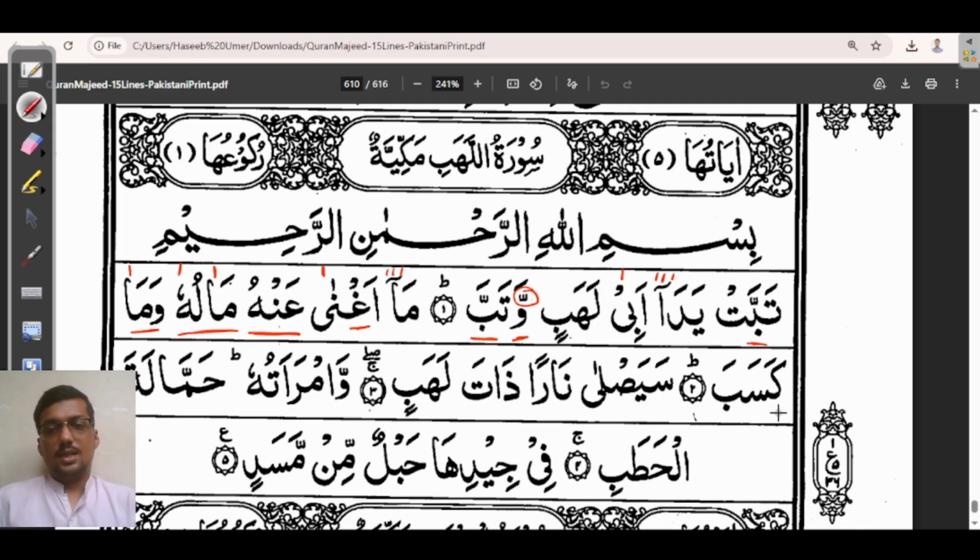Next word, kasab. Kasab. What I am doing here, I am doing a kalkala on the last letter, as ba is one of the kalkala letters, and as we are stopping on it and the letter is not stretching after the stop, we have to do a kalkala. Kasab. Let me read the whole ayat.